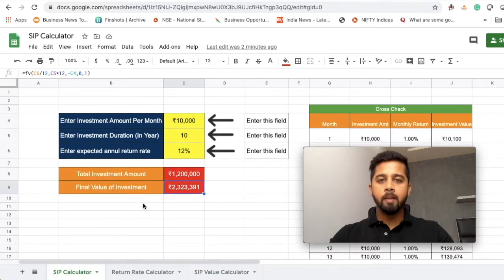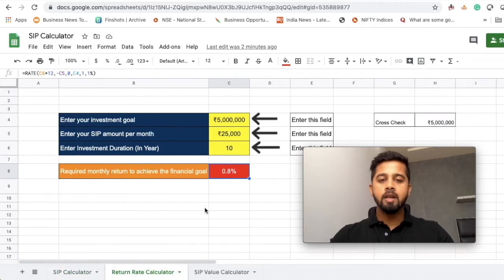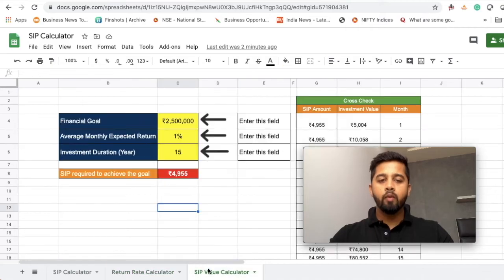So if I quickly summarize, in the first case, we are trying to calculate the final value of investment when we know the SIP amount and we know the investment duration and we know the return rate. In the second case, we are trying to calculate the return rate required to achieve a financial goal when we know the SIP amount as well as the investment duration. And in the third case, we are trying to calculate the SIP required to achieve a particular financial goal when we know our expected monthly return as well as investment duration.